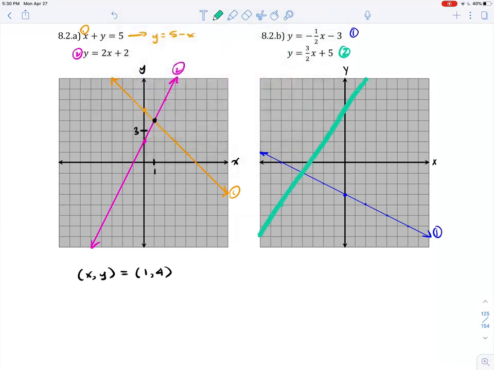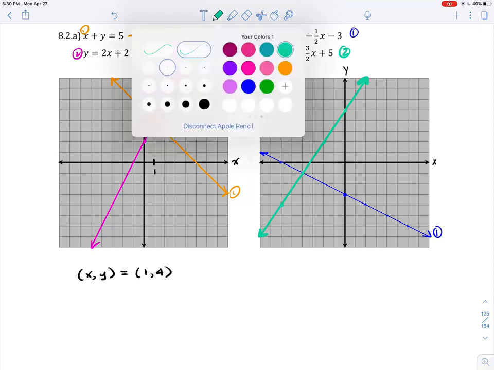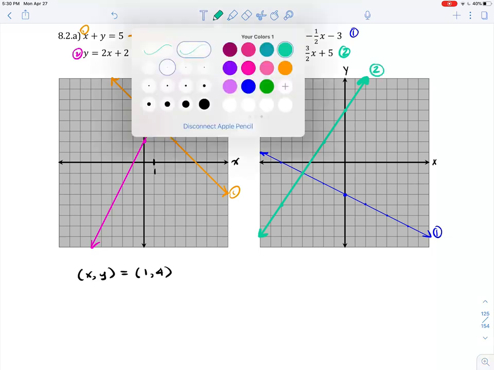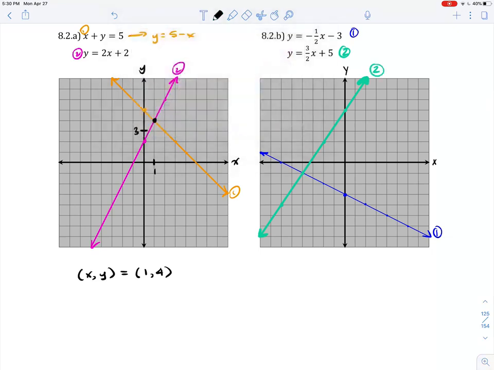I'm actually going to make that thicker, though, because it's kind of a light color. It doesn't really pop as much as I wanted. Is that going to be thick enough? We'll see. She is perfect. And that is our equation 2.